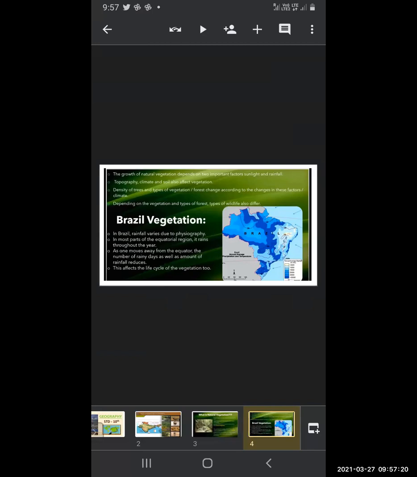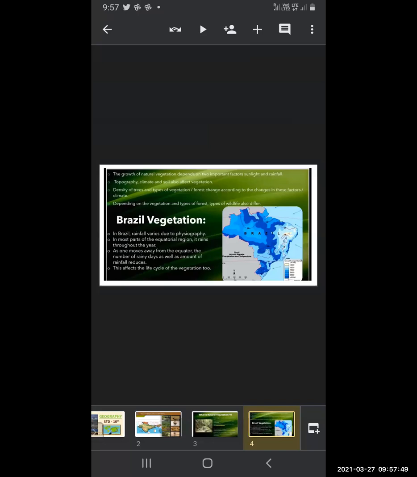Depending on the vegetation and type of forest, type of wildlife also differs. Obviously, the type of forests found in that region decides the wildlife that will be there, because forest is the natural habitat of the wildlife. So the wildlife also depends upon the forest.